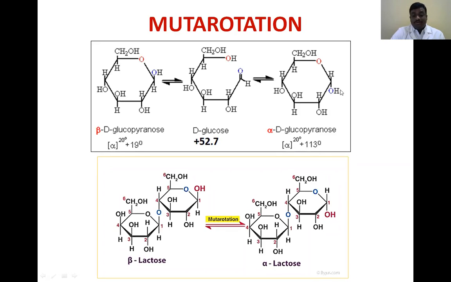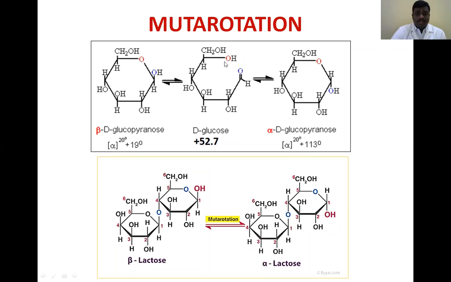So during mutarotation, what happens? This interconversion of the alpha and beta OH groups, either right or left shifting, takes place. That means interconversion of alpha D-glucose to beta D-glucose, or beta D-glucose to alpha D-glucose. So here the interconversion mainly depends on the degree of rotation of the molecule. This is very important, you have to remember.